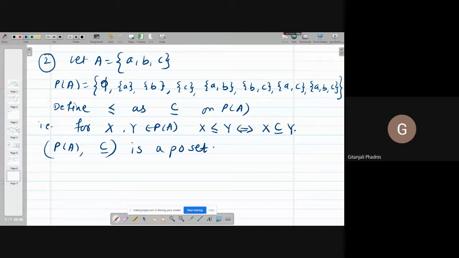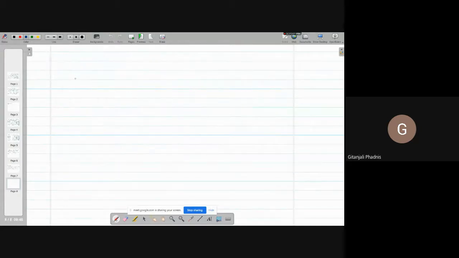So what are the meet and join operations over here? In this poset, the meet and join operations would be nothing but intersection and union. Union of every two sets exists. Intersection of every two sets exists. Even if they don't have anything in common, it is fine, the intersection exists. So the Hasse diagram will be a cube.